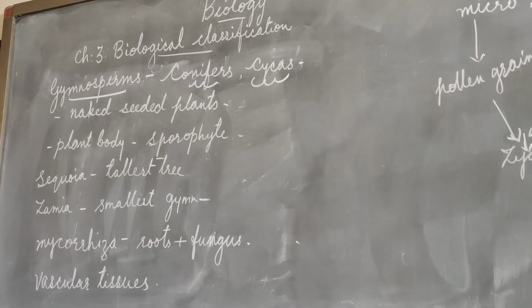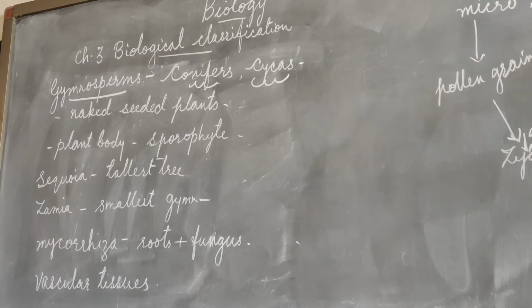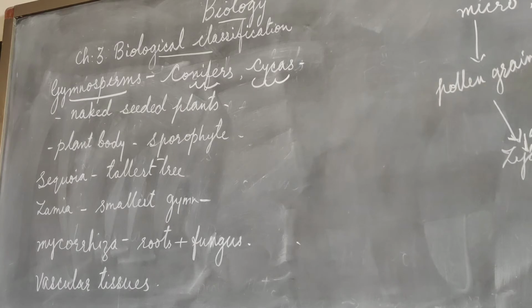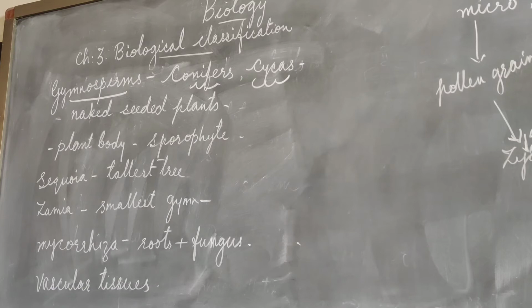Now the next division of plant kingdom is the gymnosperms. These are the plants with naked seeds. Only seeds are there, no fruits, so we call them naked seeded plants.